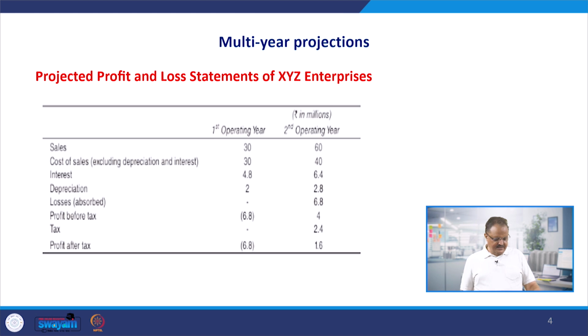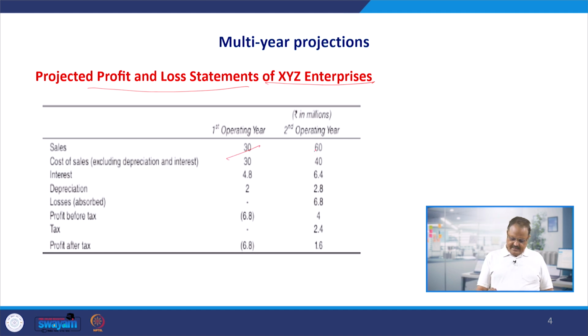In these multi-year projections, the profit and loss account is very simple. This is the projected profit and loss statement of XYZ Enterprises. It's a vertical statement, very simple, with no big or complicated adjustments, simply to understand the projections process. As we saw in the previous statement, your sales are going to be 30 and 60, whereas cost of sales is 30 in the first operating year, and increases by 10 million to 40 in the second operating year.